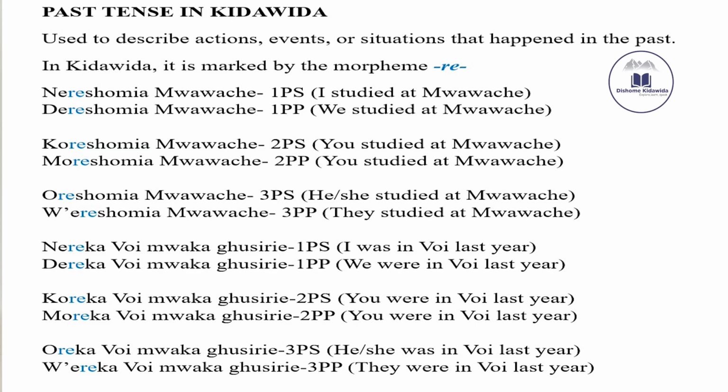So that is the format. And if you look across all the sentences that we have used today, you will notice the pattern of the morpheme that I had mentioned when we were starting this lesson, that the past tense in Kidawida is marked by the morpheme re, which is attached in the verb. And as you can see on the examples, I have been able to show how the past tense is marked using that specific morpheme. I believe that you have been able to grasp something. I believe that you have been able to understand what we have learned today.